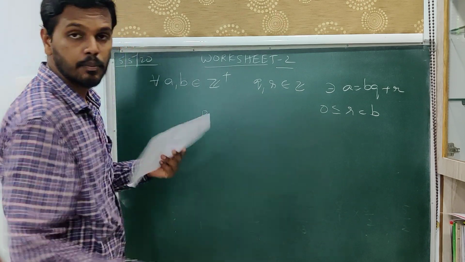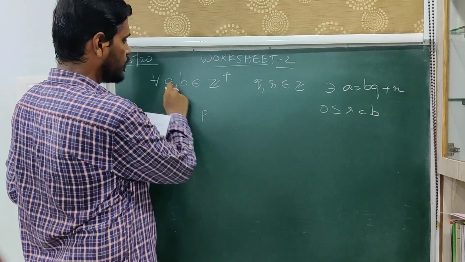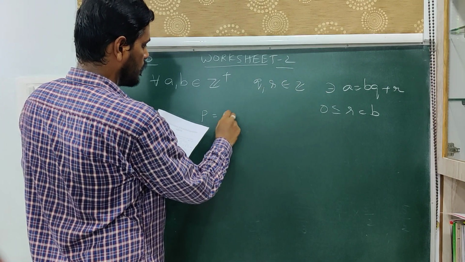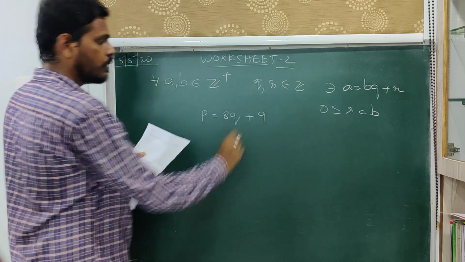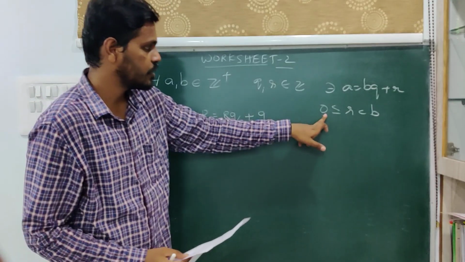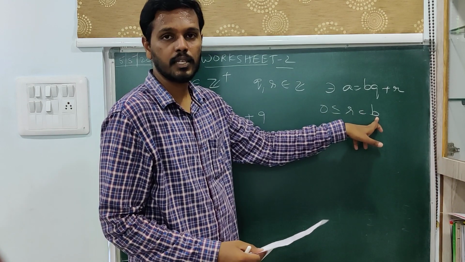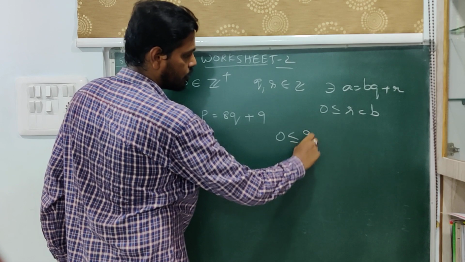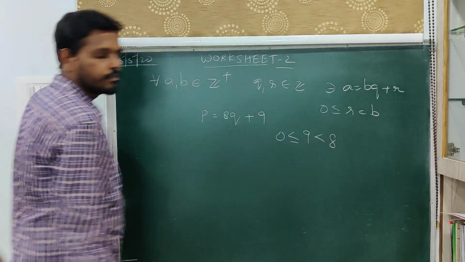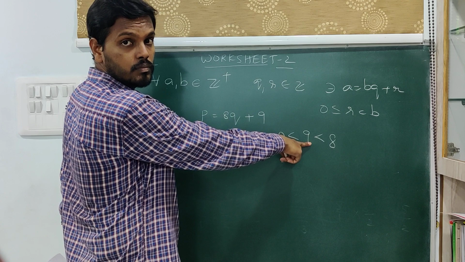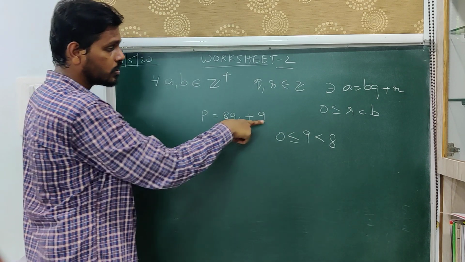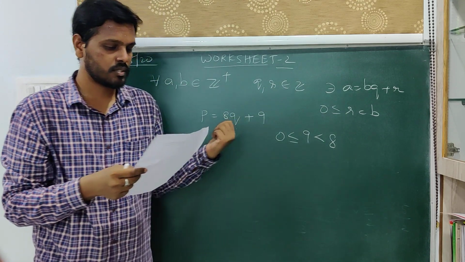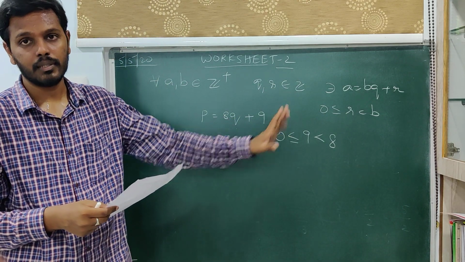Here p and 8 are positive integers, and for any two positive integers we apply Euclid's division lemma. They have given p is equal to 8q plus 9. But we have the condition 0 less than or equal to r less than b, which means 9 should be less than 8. But it is not true. So therefore the statement is wrong, because r is greater than b. That is what you write.